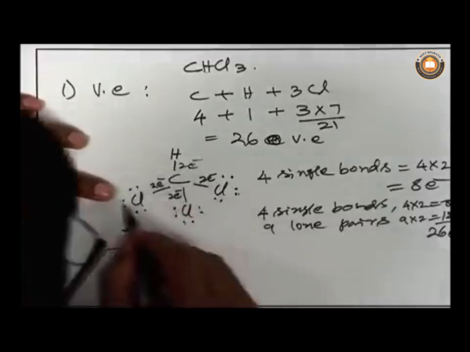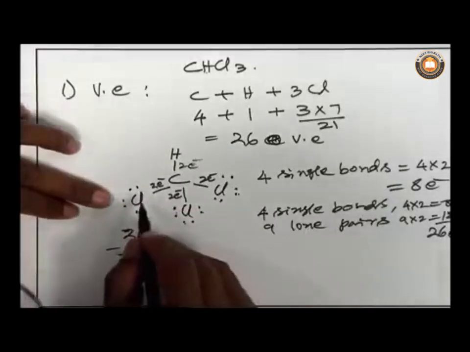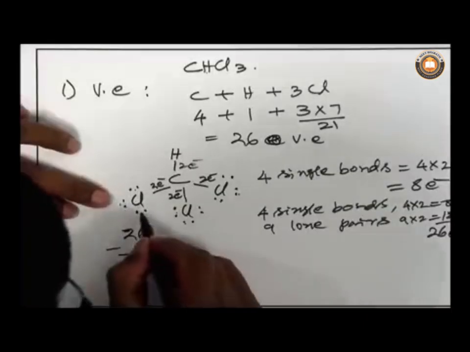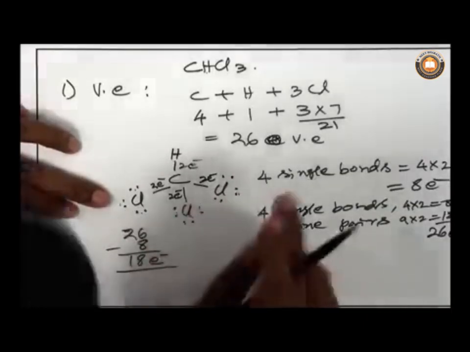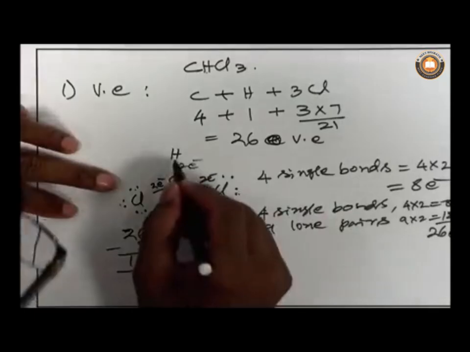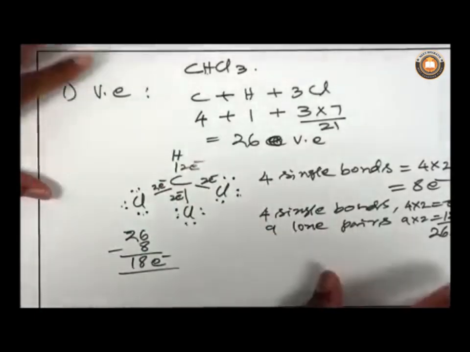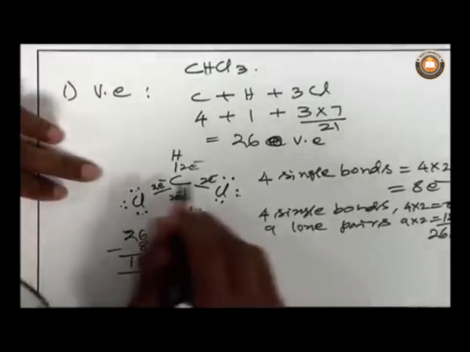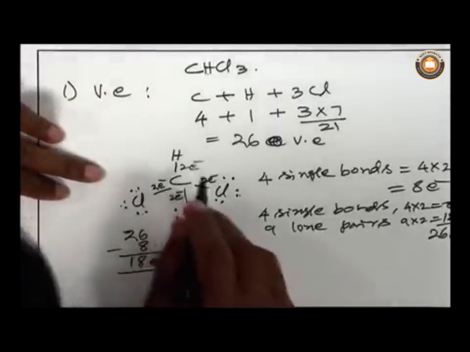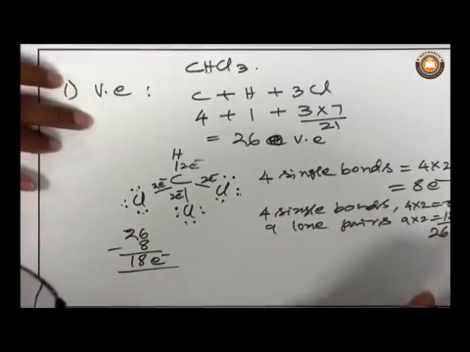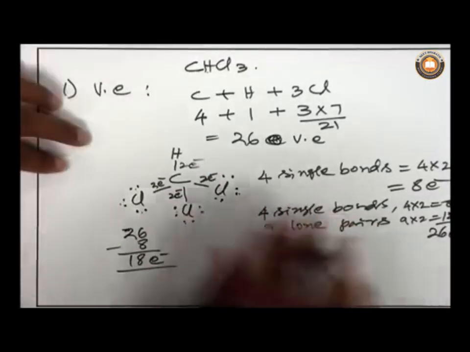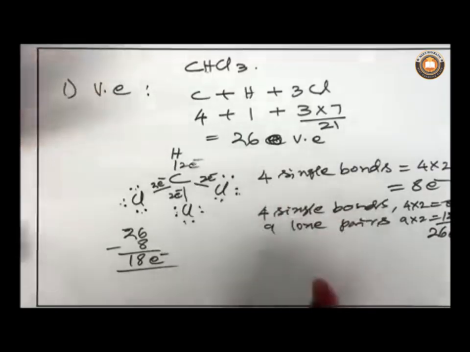If you look at this chlorine atom, the number of electrons is 8, because there are 2 electrons, 2, 2 and 2, so 8. Similarly for the other 2 atoms. For hydrogen it is only 2 electrons. So now we made sure that the octet around the central atom is right. That means the structure is done. So the drawing of the Lewis dot structure is done.